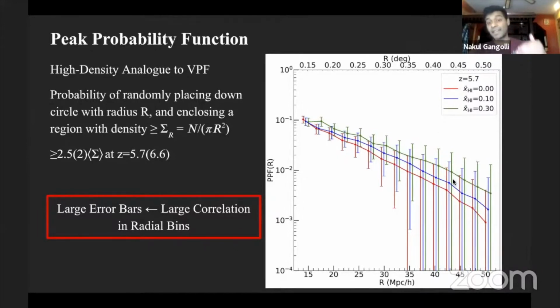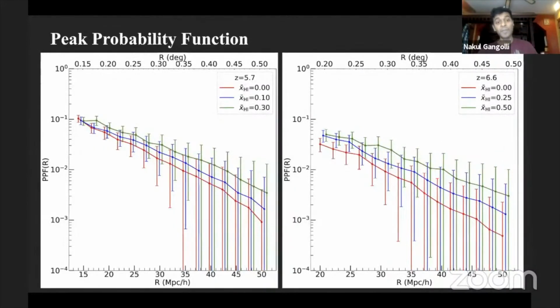And what we see is that, yes, there is an enhancement in the apparent clustering of the LAEs, where these dense regions are getting more dense. Unfortunately, the error bars from cosmic variance are actually very large, and we attribute these to large correlations between the radial bins. Thus, the dense regions tend to be closer to or within other highly dense regions, which makes it extremely difficult to use to constrain the neutral fraction. We again do the same analysis at redshift 6.6, and we see the same thing. The apparent densities are getting higher and higher, but the error bars are quite large.